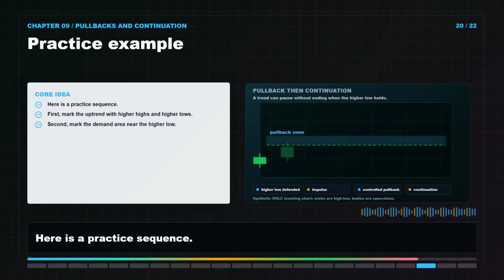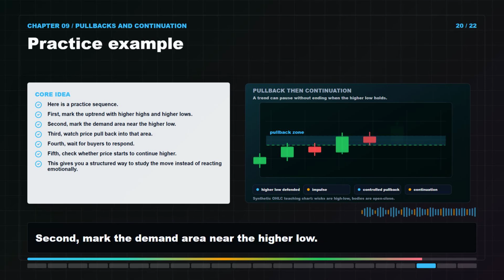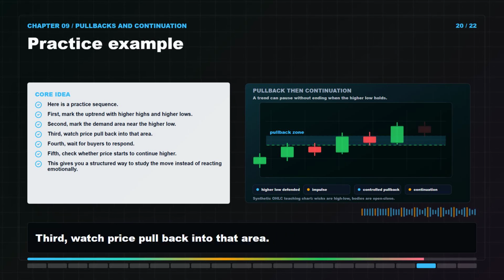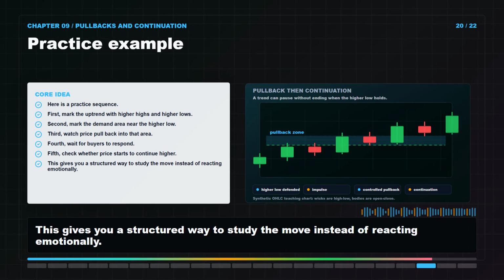Here's a practice sequence. First, mark the uptrend with higher highs and higher lows. Second, mark the demand area near the higher low. Third, watch price pull back into that area. Fourth, wait for buyers to respond. Fifth, check whether price starts to continue higher. This gives you a structured way to study the move instead of reacting emotionally.